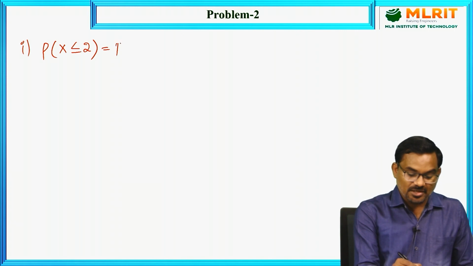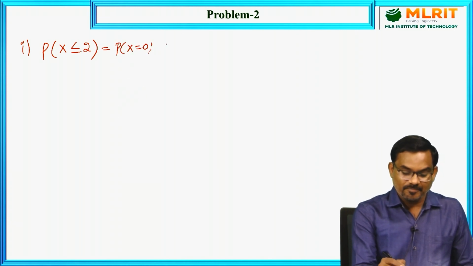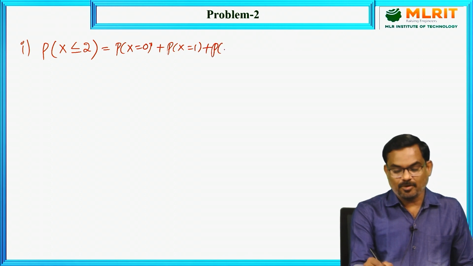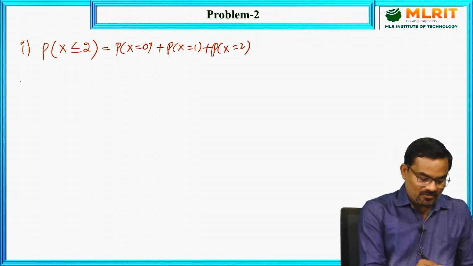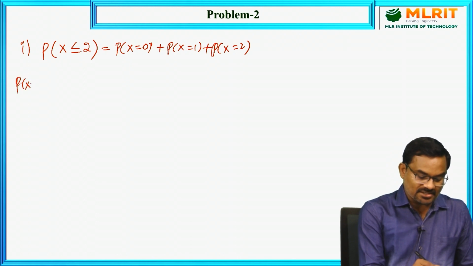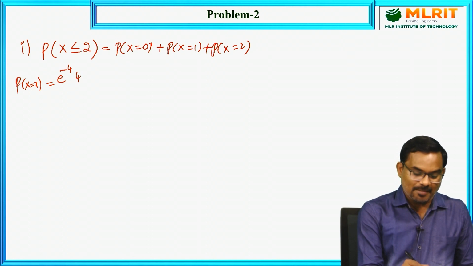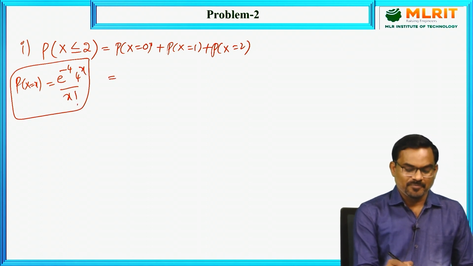So which is probability of x equal to 0 plus probability of x equal to 1 plus probability of x equal to 2. So the sum of these 3, and we have probability of x successes is e power minus lambda, lambda power x by x factorial. Let us use this formula here to find this.